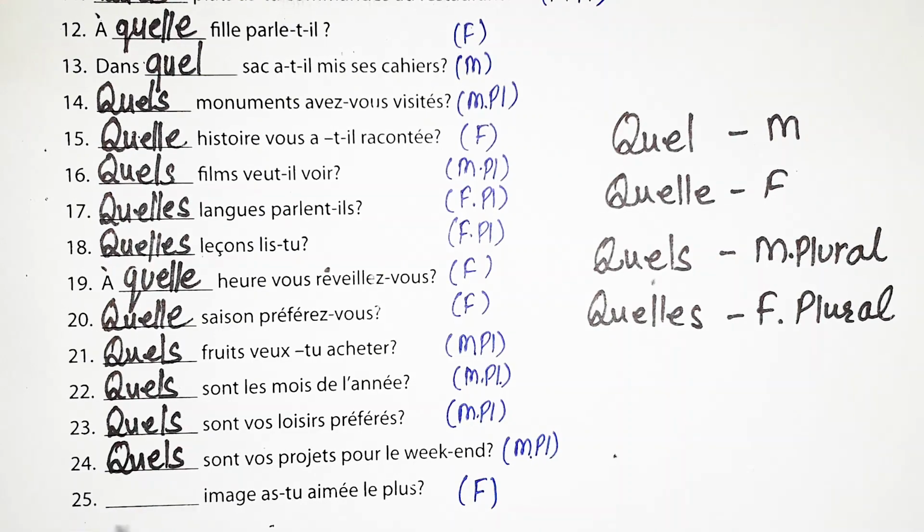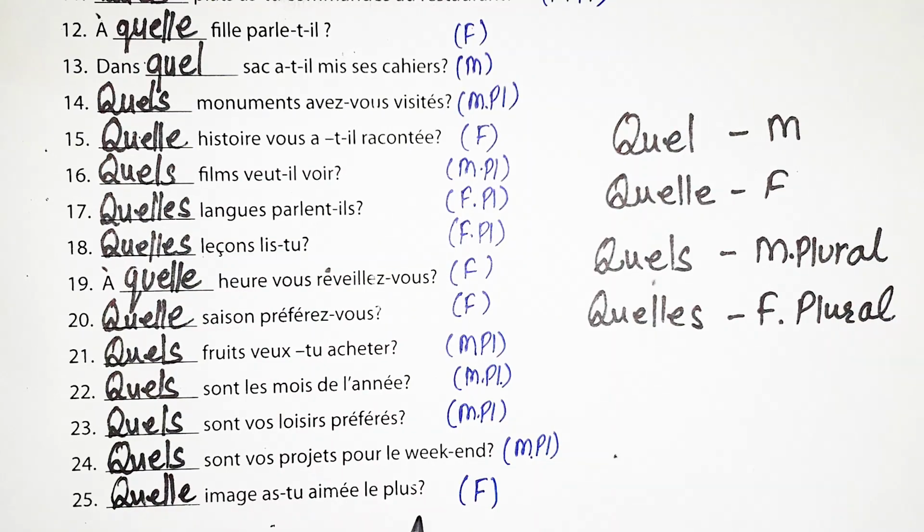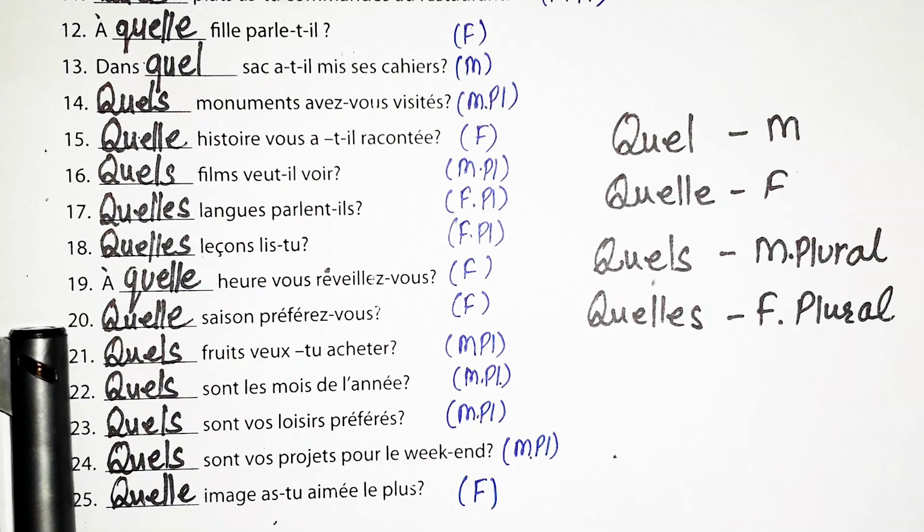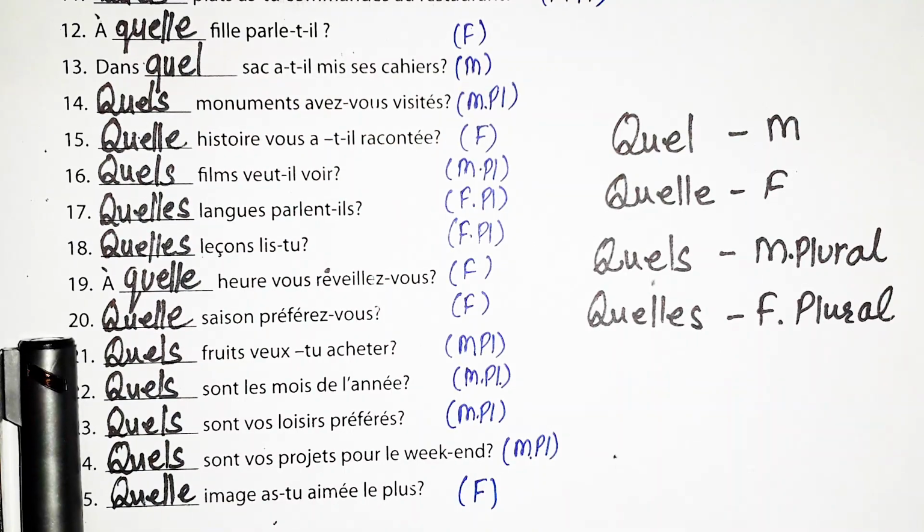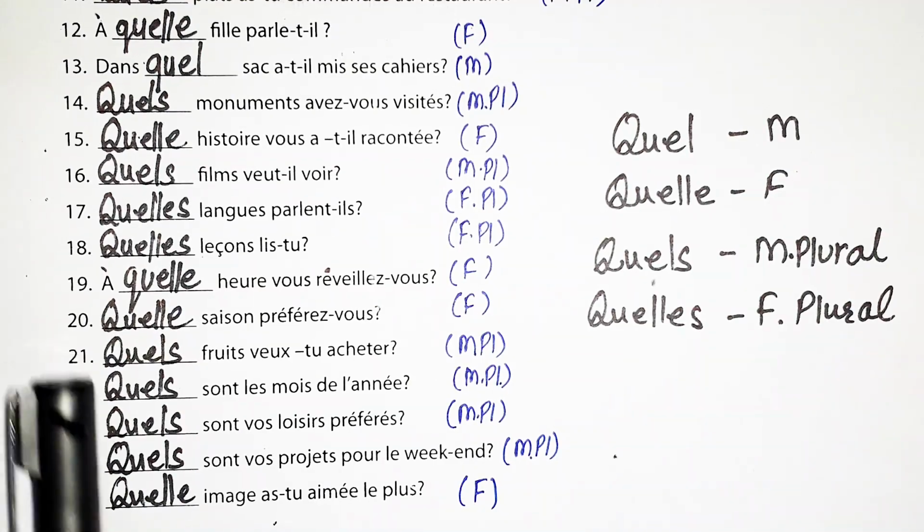Now the last sentence is dash image as-tu aimé le plus? Now image is feminine singular. So we'll go with the feminine singular case. Quelle image as-tu aimé le plus? Which image or picture did you like the most? So this is how we place les adjectifs interrogatifs according to the gender and number of the given noun.